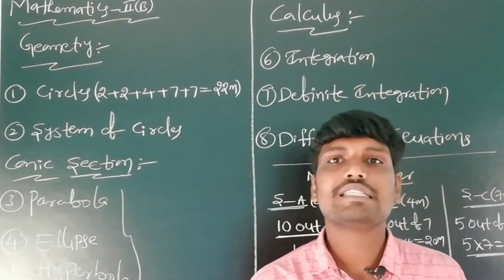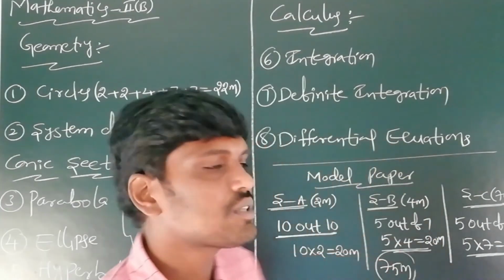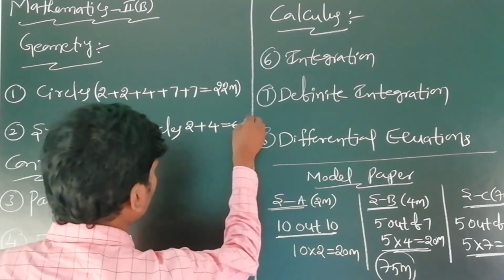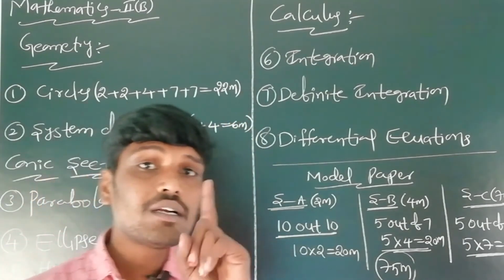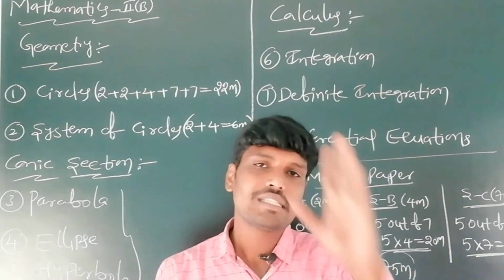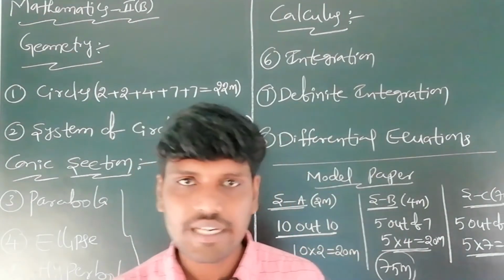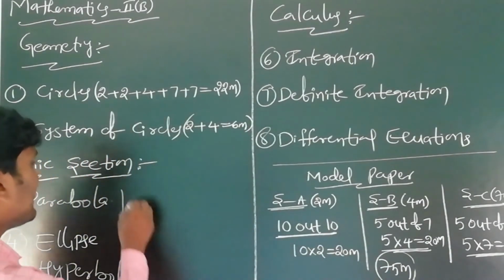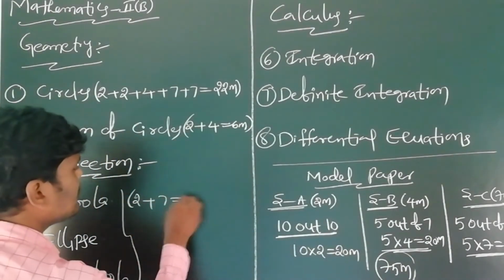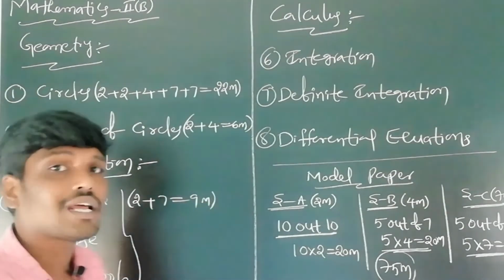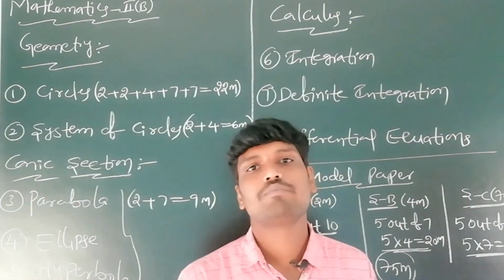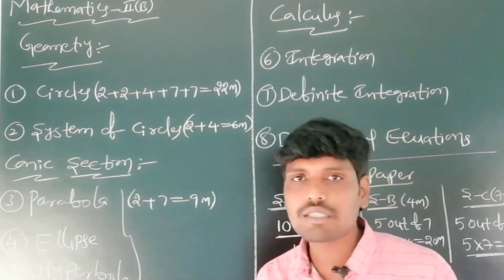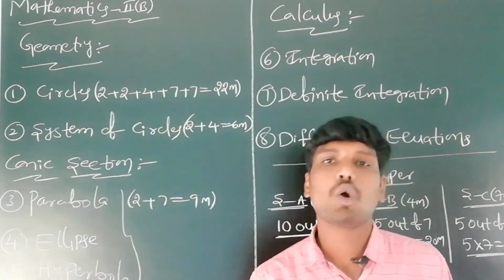The second chapter is system of circles. In system of circles, one 2-marks question and one 4-marks question come, total 6 marks. After that, the third chapter is parabola. In parabola, one 2-marks question and one 7-marks question, total 9 marks, come from the parabola conic section.